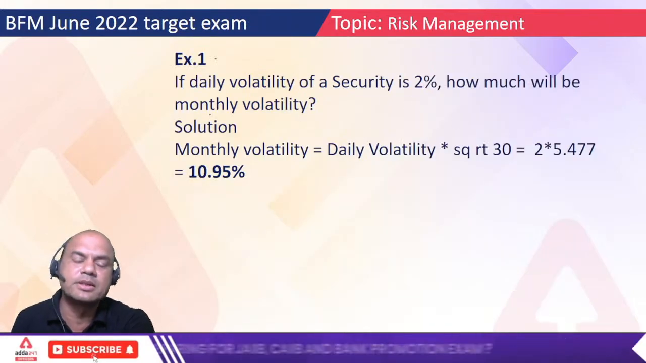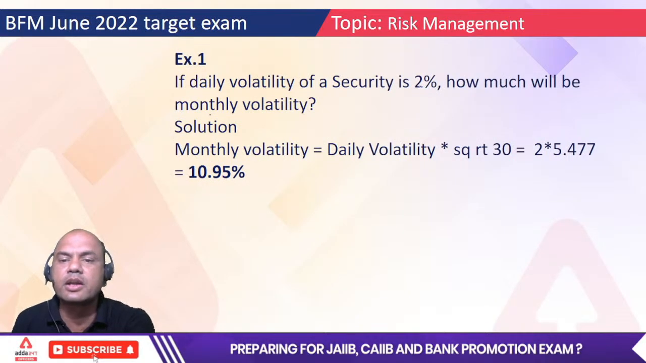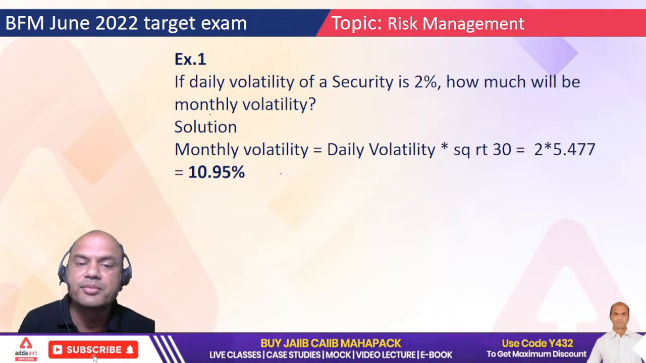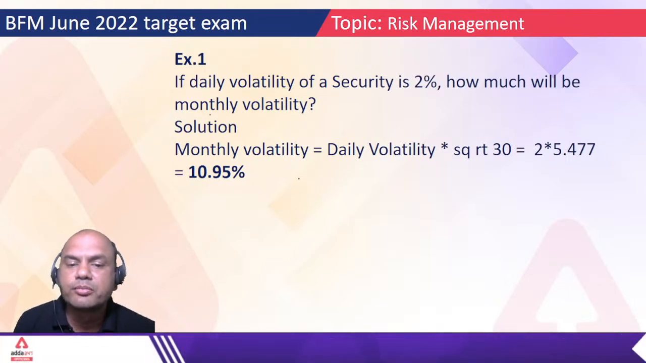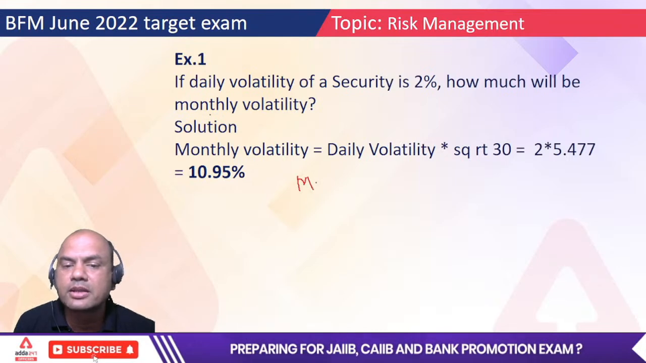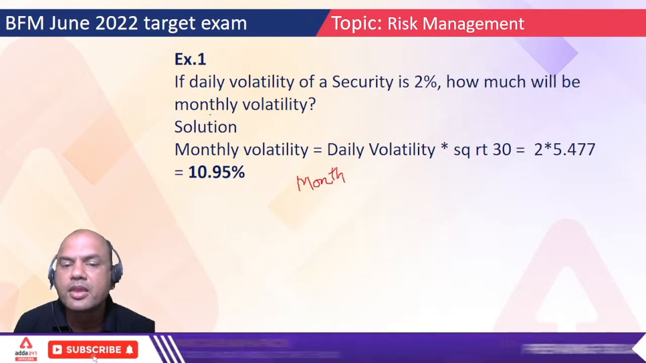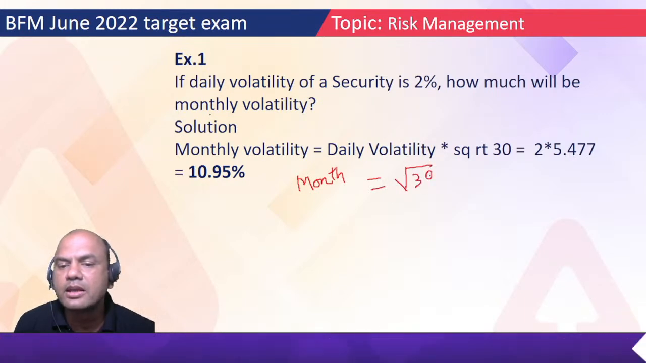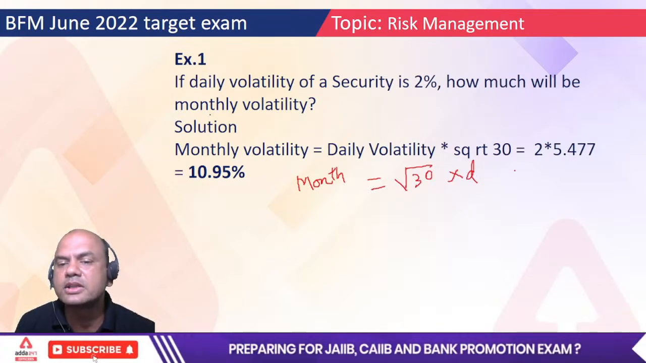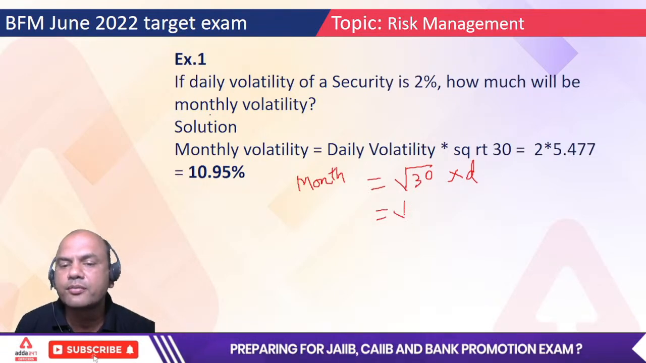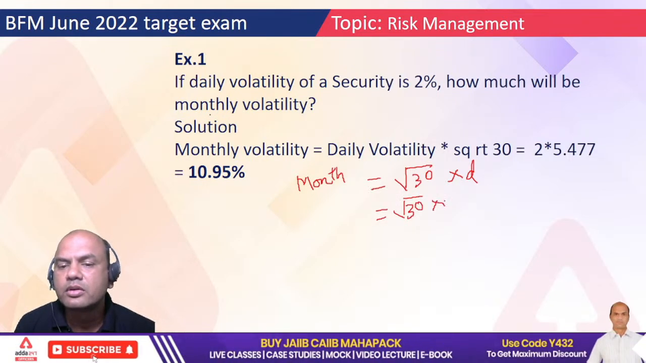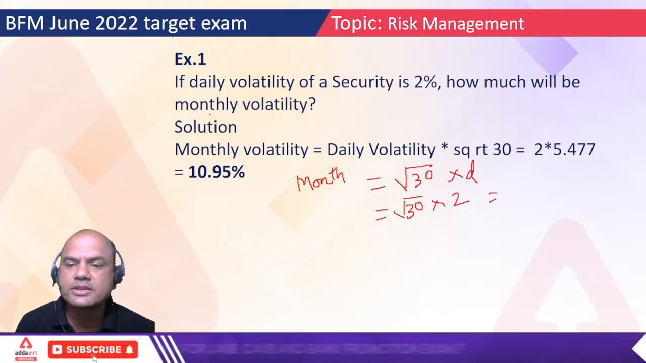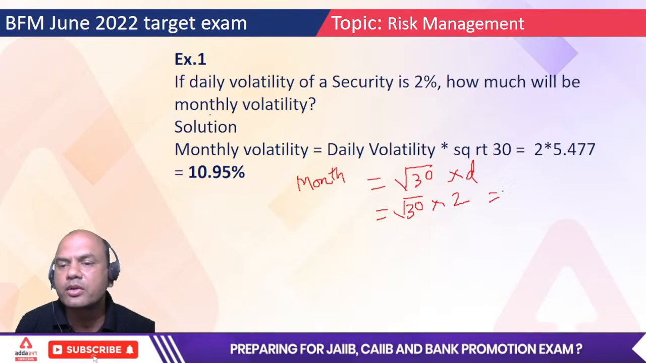So now we'll go for the examples. The daily volatility of a security is 2%. How much will be the monthly volatility? What was the formula I gave you? Monthly equals root of number of days in a month into daily. Let's assume 30 days. So root of 30 into D, the daily volatility, which is given as 2%. Keep it in percentage only.